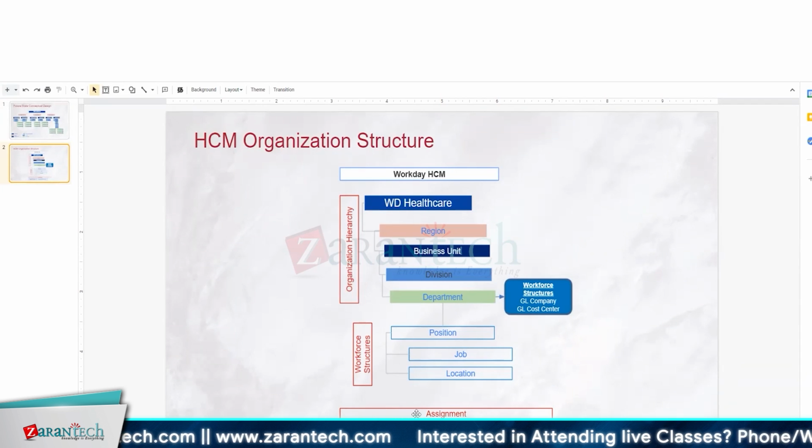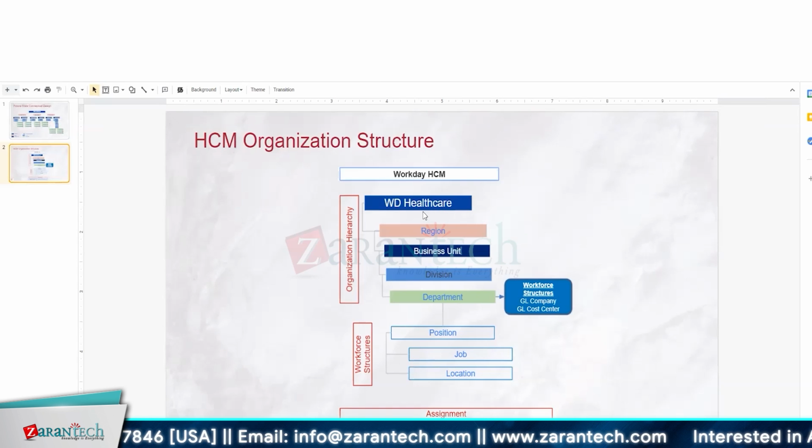Some of the names are not the same as Oracle. It's not the same in Workday, since this one is from another ERP product, ERP application. So I'm trying to match it with Workday, and I'm going to create that.